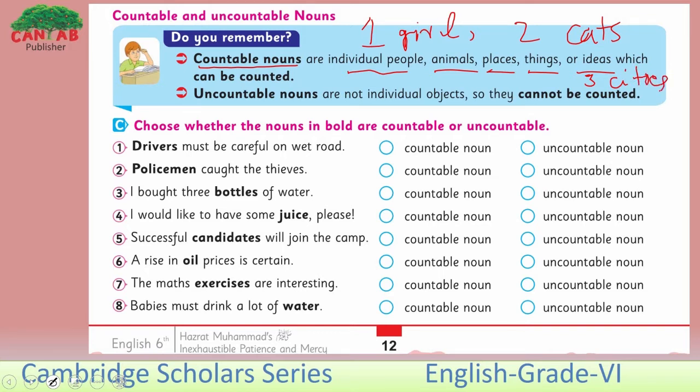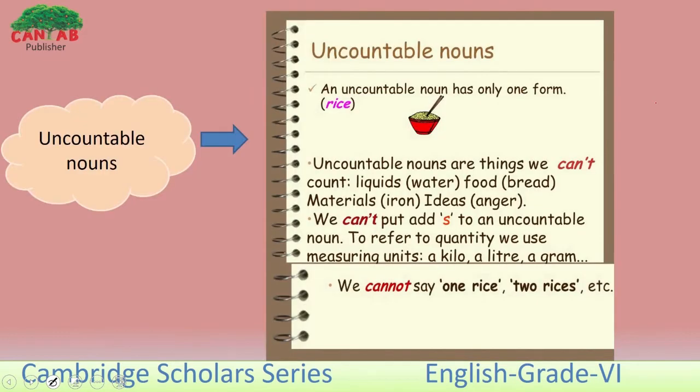Now, what are the uncountable nouns here? They are not individual objects, so they cannot be counted. They are like in form. Let me give you an example. Here, an uncountable noun has only one form, like rice, like water, juice.